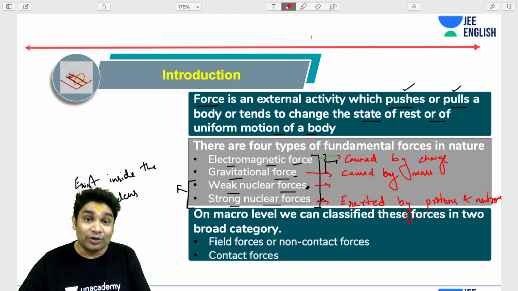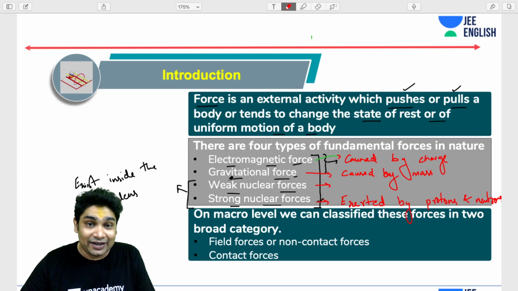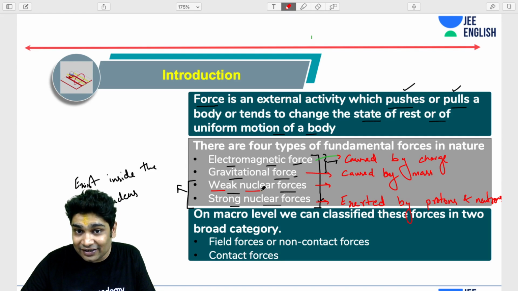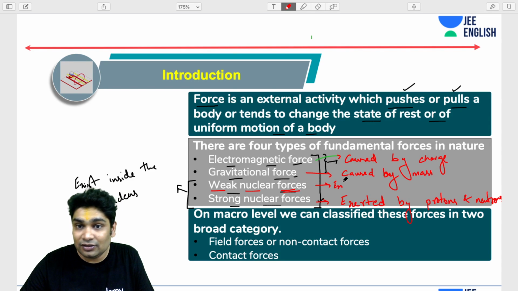For instance, the neutrino, a very famous subatomic particle, can experience the weak nuclear force. Please remember that.